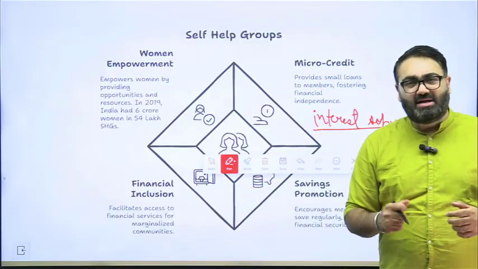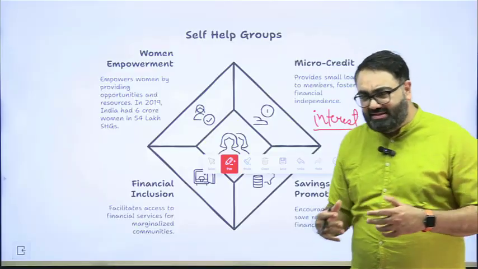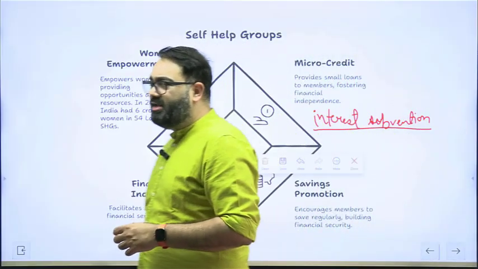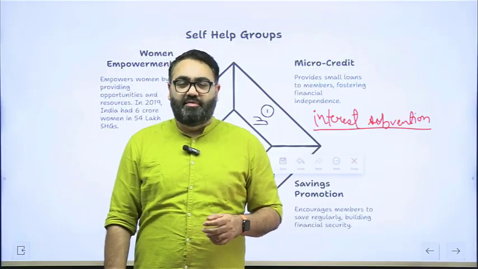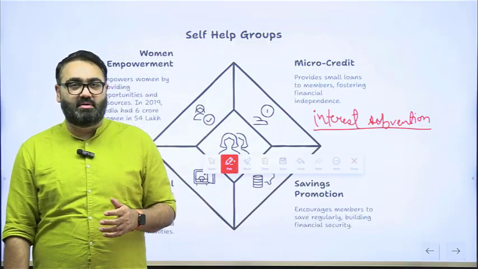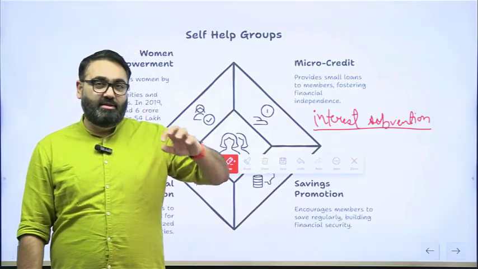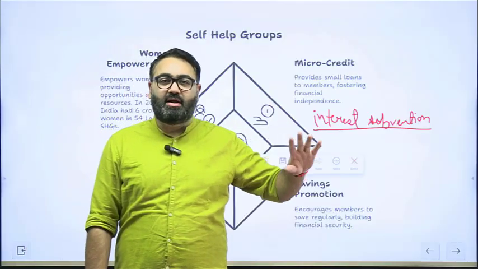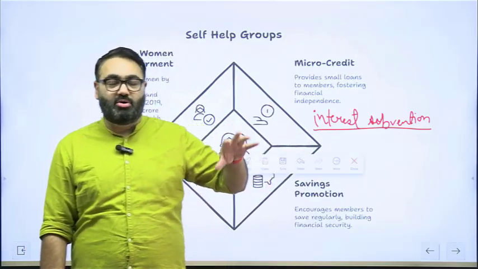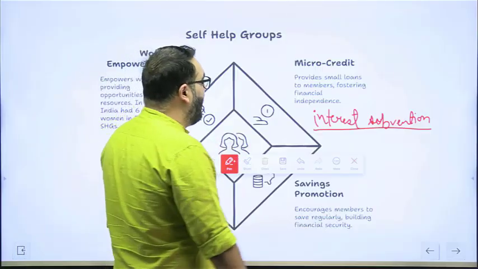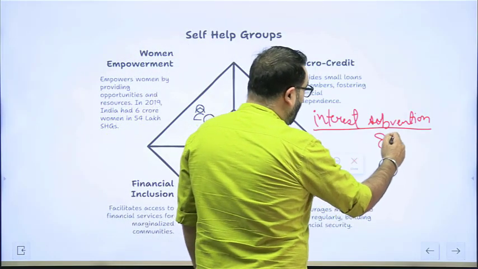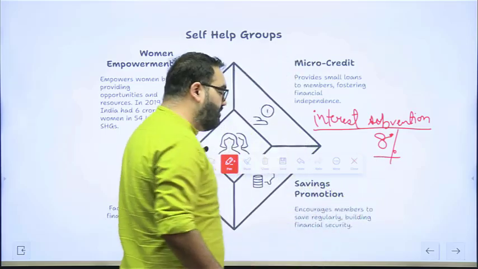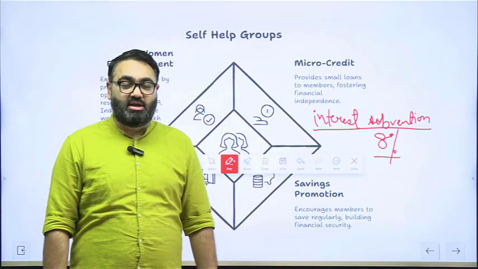What the government does is, for example, in certain schemes, offer something called interest subvention. The idea of interest subvention is simple. Whatever interest the bank charges you, let's say you took a loan and the bank says, I will charge 8% interest on your loan. Okay? You start paying the loan back, you start your EMIs.